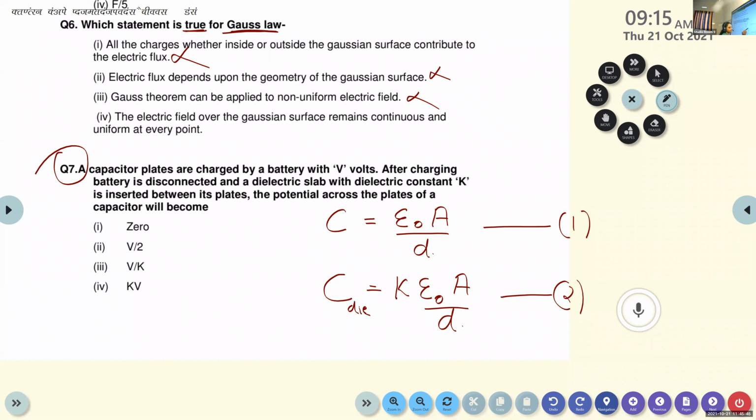And what does this epsilon 0 A by D represent? It is C, the capacitance of a capacitor without a dielectric medium. So we can write this equation as C dielectric is equal to K into C. C dielectric is equal to KC.